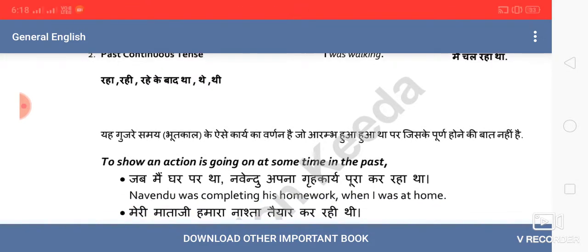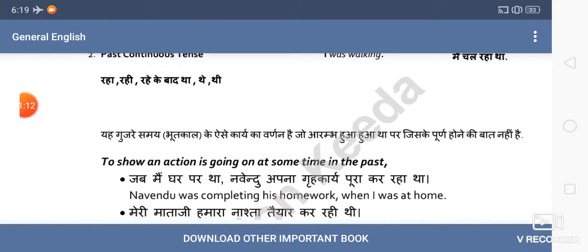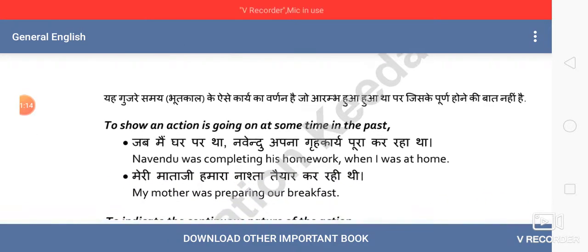Like present continuous tense, it has almost the same structure, with a slight change: we only make a change in the auxiliary verb. In place of is, am, are, we use was, were in this. So this is the first use of this tense: to show an action going on at some time in the past. But in the past, please mind it.